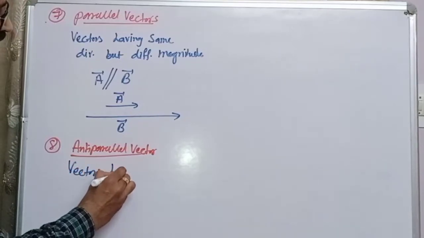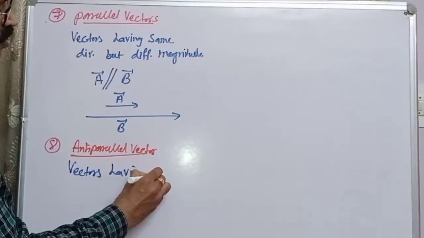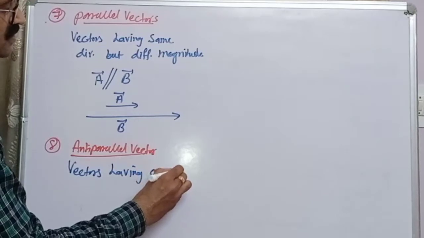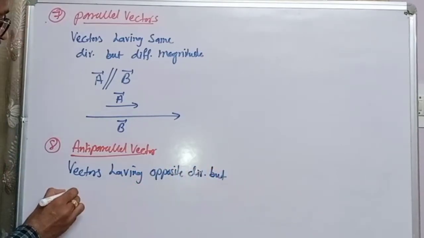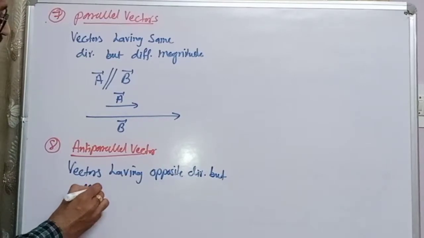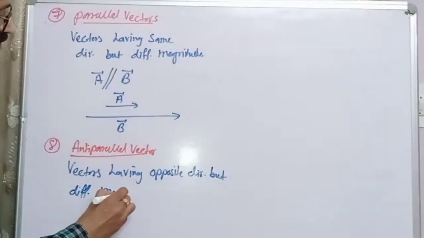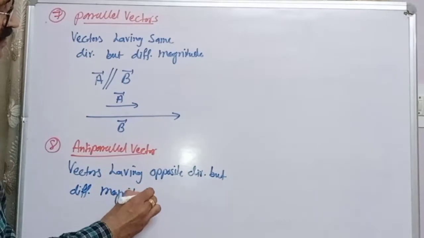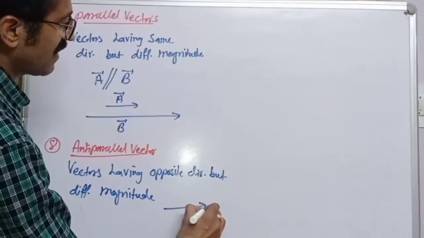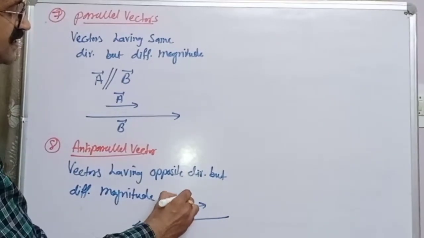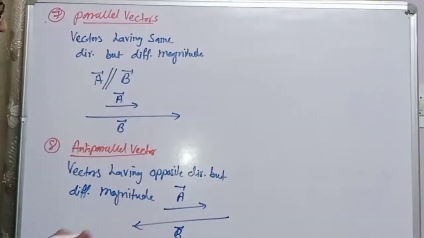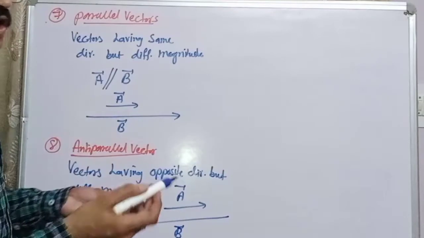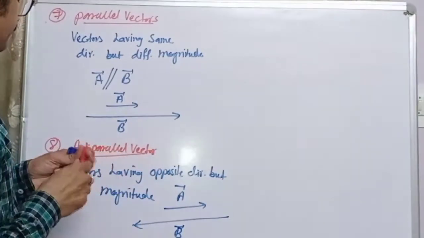The magnitude is different, but the direction must be opposite, like this. Then we can say these are anti-parallel vectors. These are anti-parallel. Now what about unit vector?